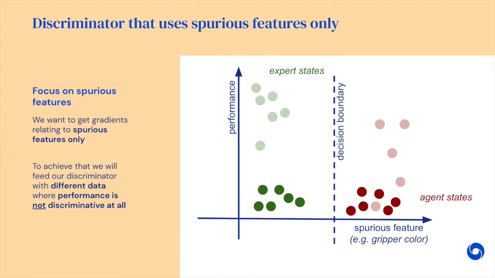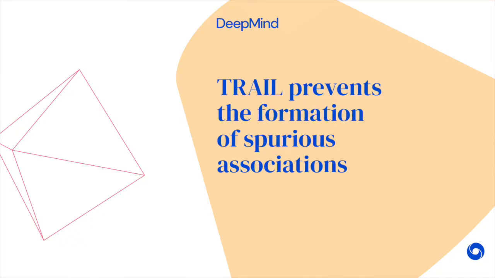Hence, gradients obtained for the second batch have to relate to spurious features, because only by using them one can discriminate between expert and agent. Once we have these gradients, we can make our discriminator be blind to spurious features. Hence, the second takeaway message is TRAIL prevents the formation of spurious associations.